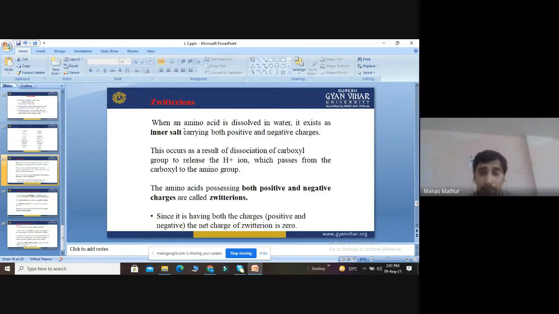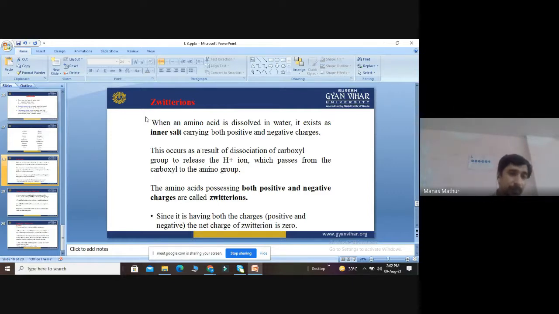Since it has both charges, positive and negative, the net charge of a zwitter ion is 0. So we can say that a zwitter ion is neutral. They don't have any kind of net charge.